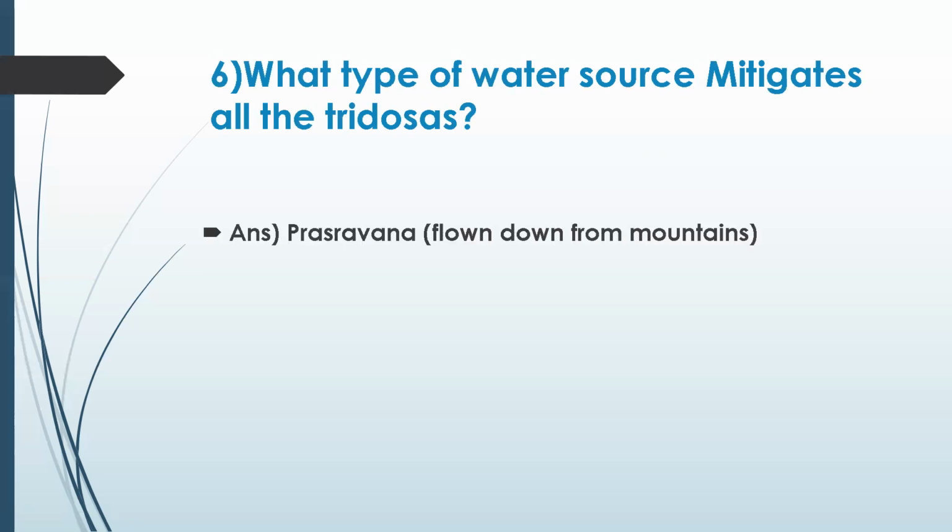One second, Chaitra ji has something to add here. Prasravana, where Ganga water is very pure. It cures all diseases, and there is one belief about that. Ganga Jala, Ganges river water, is so pure, and one reason is that it flows down from the mountains. Yes, but region and direction also matter, I guess.